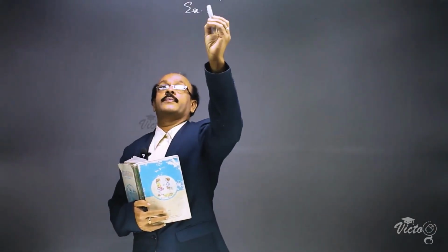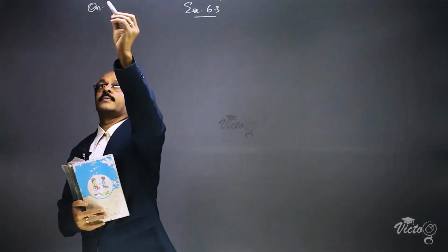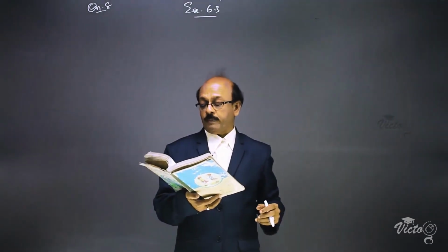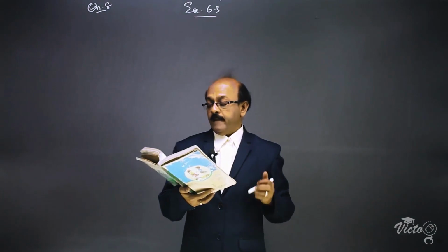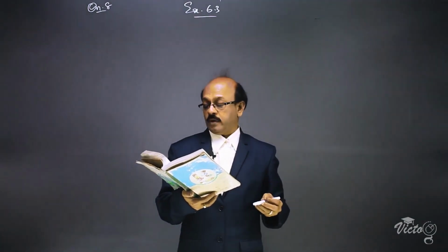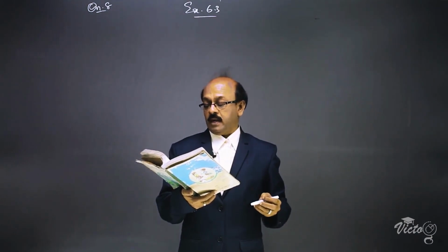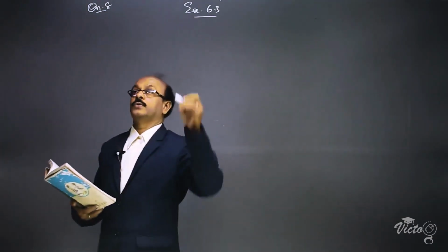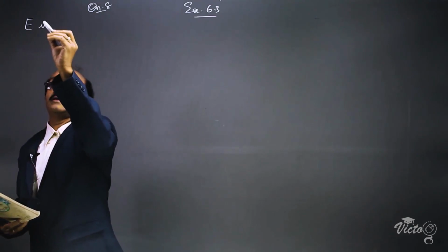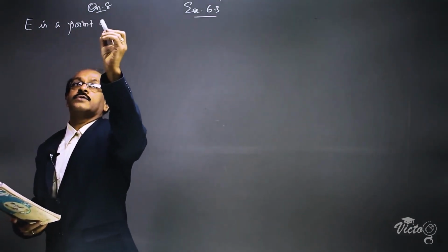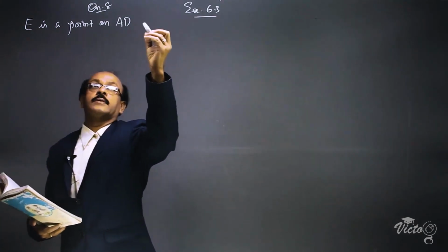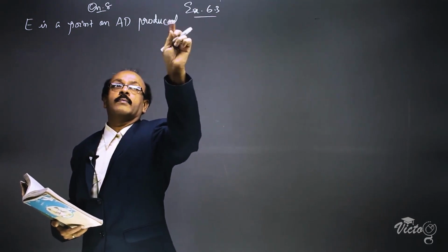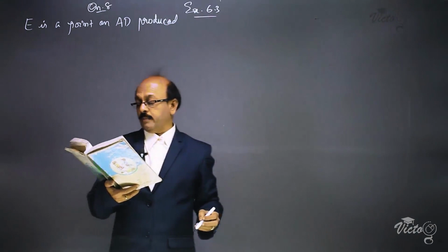Exercise 6.3, question number 8. The question is, E is a point on the side AD produced of a parallelogram ABCD and BE intersects CD at F. Show that triangle ABE is similar to triangle CFB.